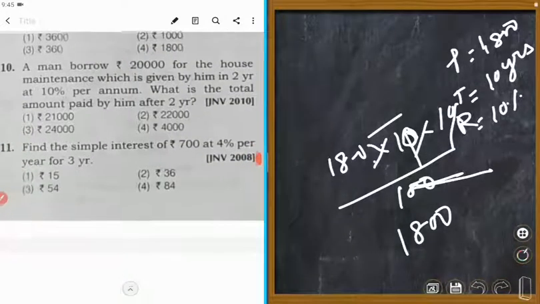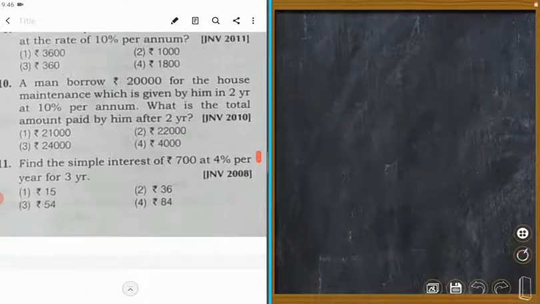Next, number 10. A man borrows 20,000 for the house.